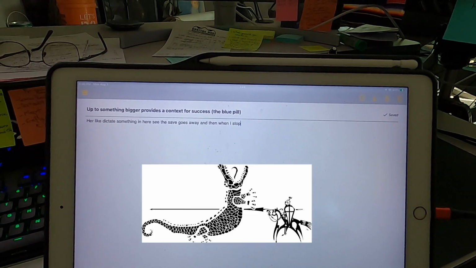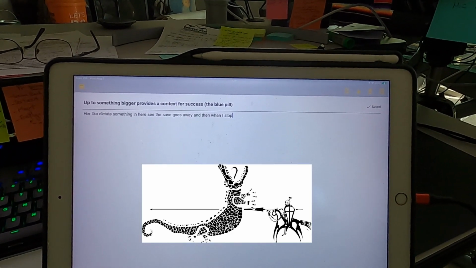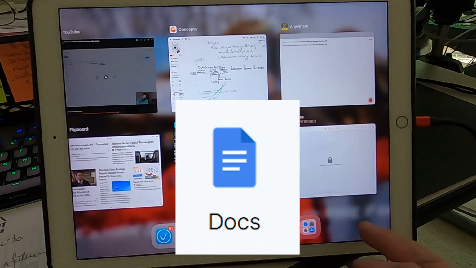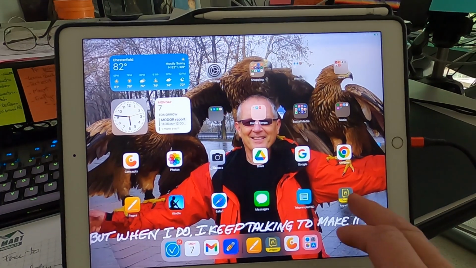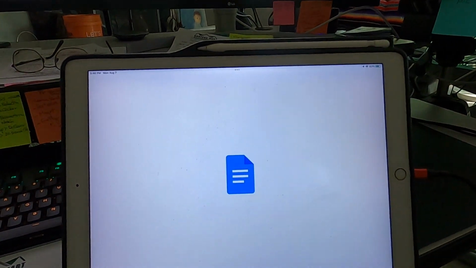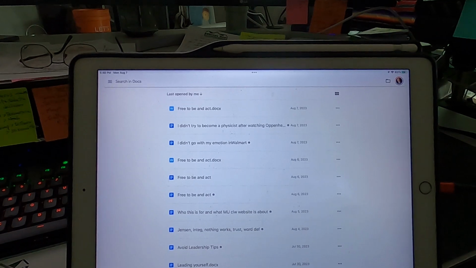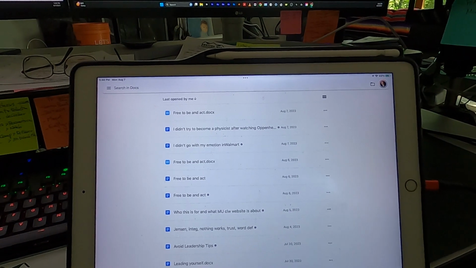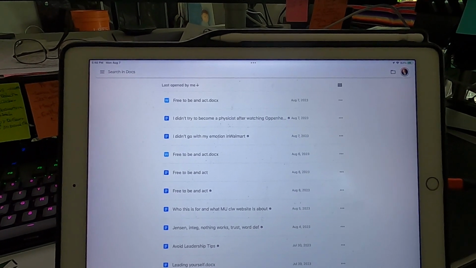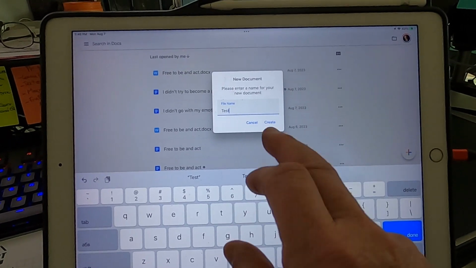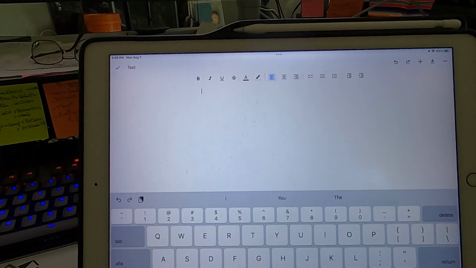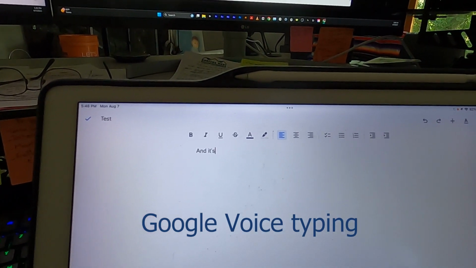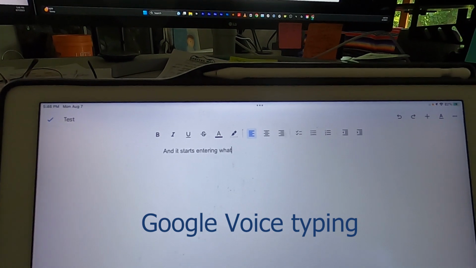There is no history. So this is unacceptable, and I've switched back to Google Documents, where everything that you say, everything you dictate in. Now, it might not be quite as proficient as Dragon Speaking, but I looked up the commands, and they added to the commands, new document. You press this little thing here, and it starts entering what I'm saying.